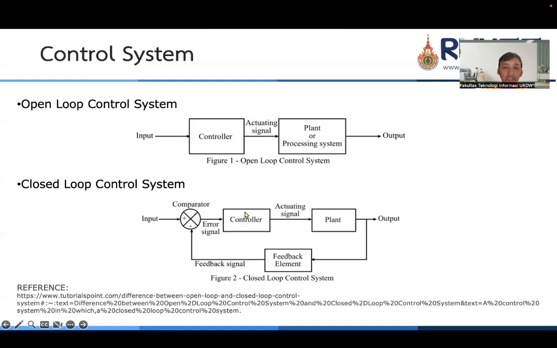So the controller can process to minimize the error from the input to the output. This is the function of the controller. After the controller minimizes the error, it also actuates the signal to the plant. So the difference between the closed loop and the open loop is that the closed loop has a feedback element to the beginning of the system, and the controller can know how big the error is.